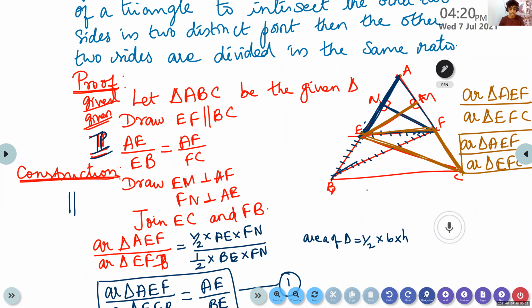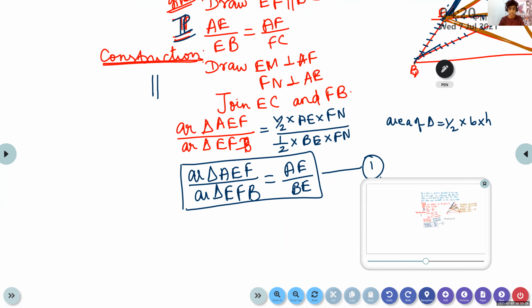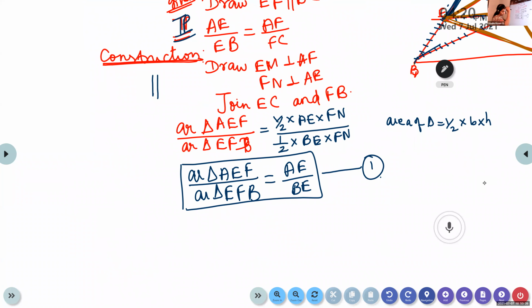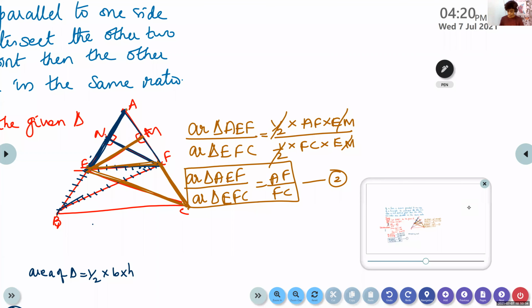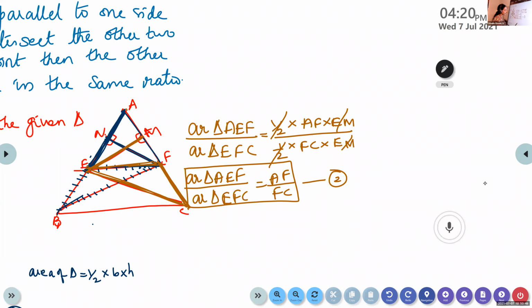Okay, copy the second equation. Okay, you copied this one.